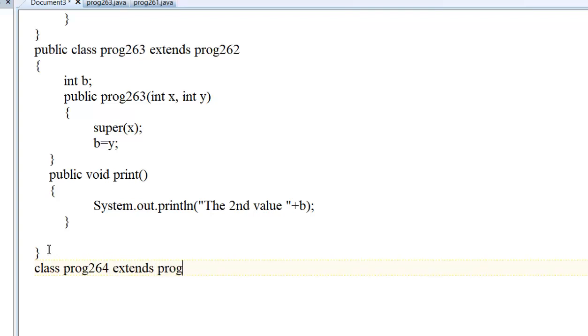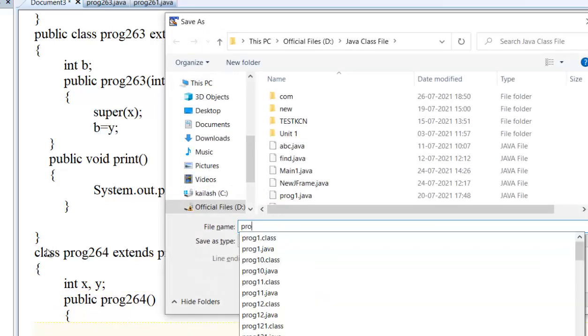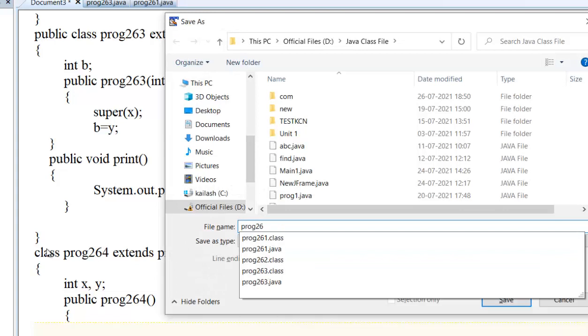Extend program 264. Okay, now define two variables here, x and y. Okay, and write a constructor public program 264. Now save this as program 264.java